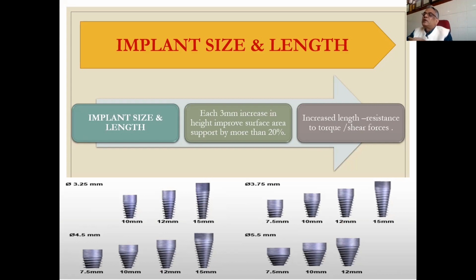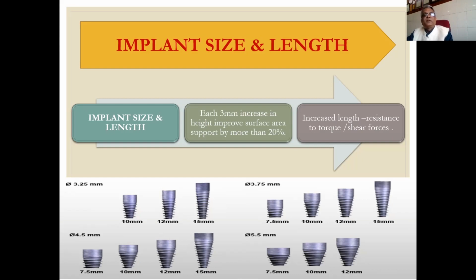Each 3 mm increase in height improves surface area support by more than 20%, and increased length increases resistance to torque and shear stress. This is again a simple physics principle. The longer the implant, the lesser the torque forces. By an increase of 3 mm, we can increase support by 24%.